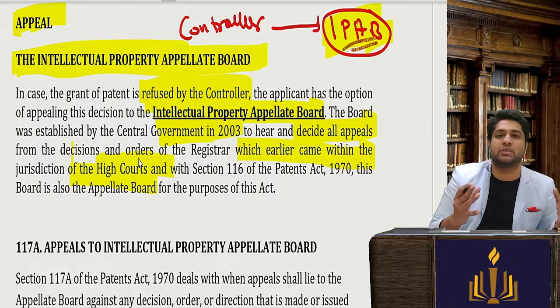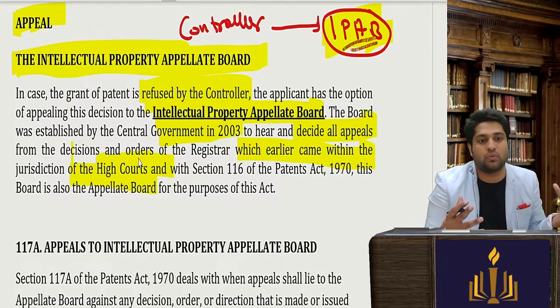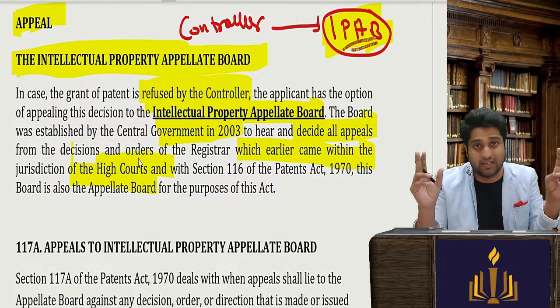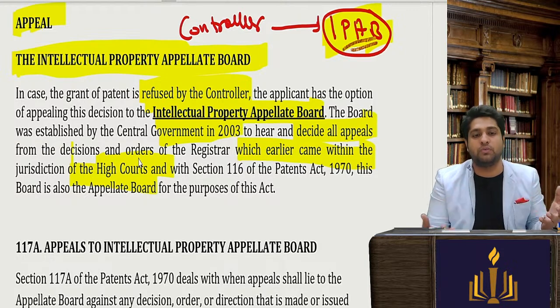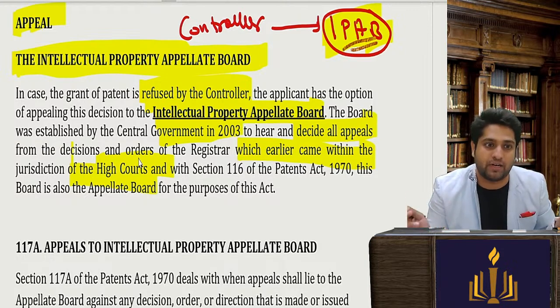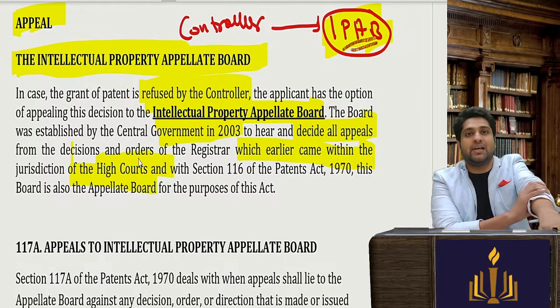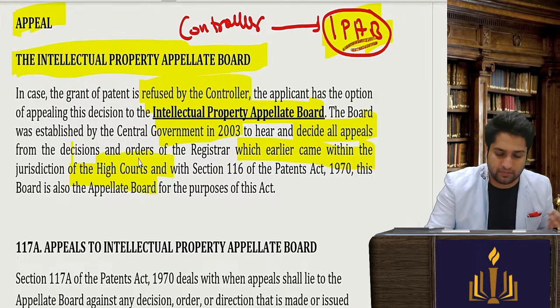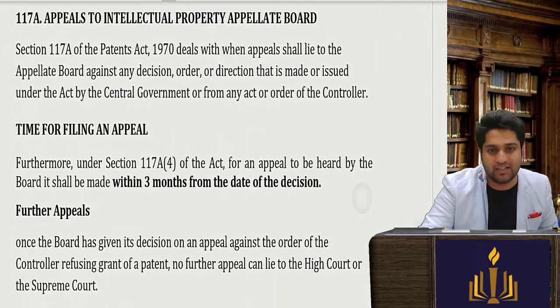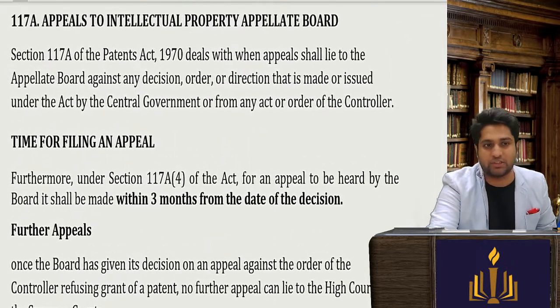The High Court judges were not well equipped to deal with technical matters. In the board, there are experts of intellectual property, technical experts, and their decisions will be final, because we want to bring an end to litigation as well.